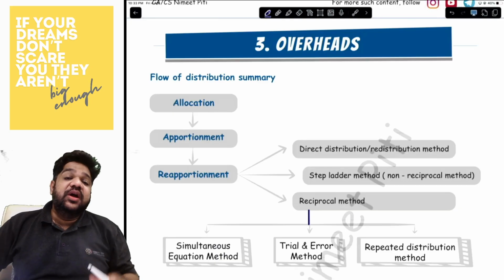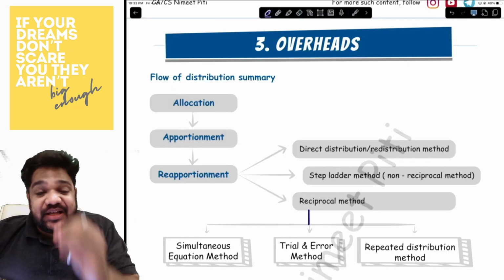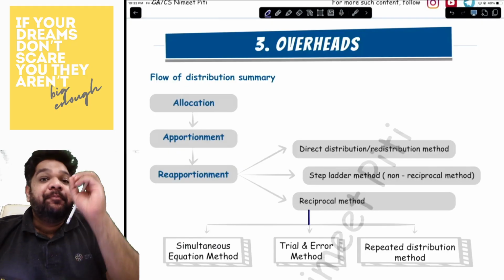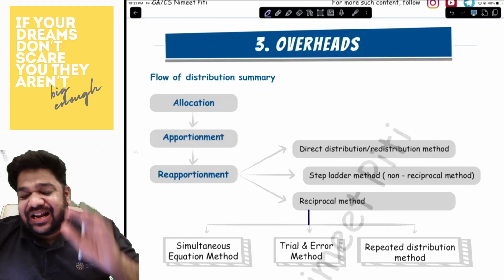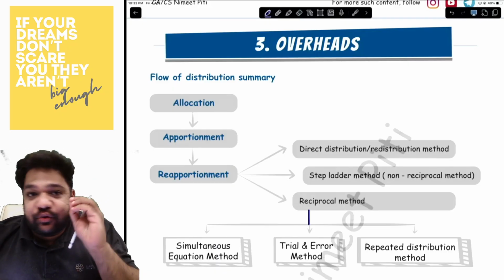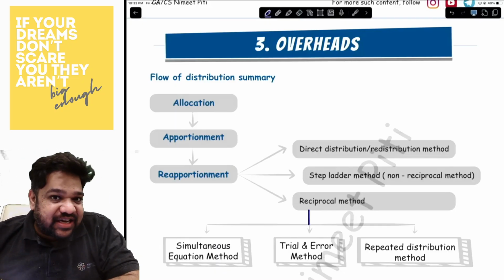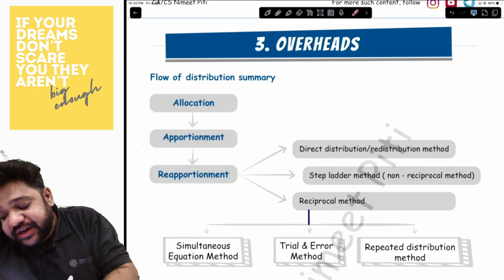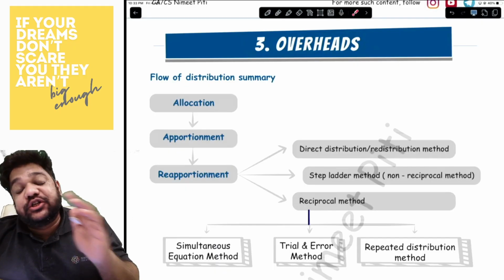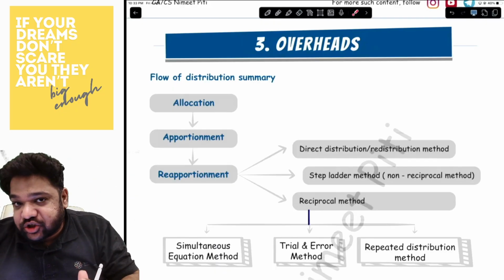Yes, guys, starting with your next chapter, which is overheads. Now, this question usually goes above the head for a lot of people, but let me assure you, there are some simple basic steps that you have to follow for each and every category of question to get your answers. I have listed out everything. Let's start discussing. When you talk about overheads, the first question that you will come across is the distribution summary, where you will make primary distribution and secondary distribution.